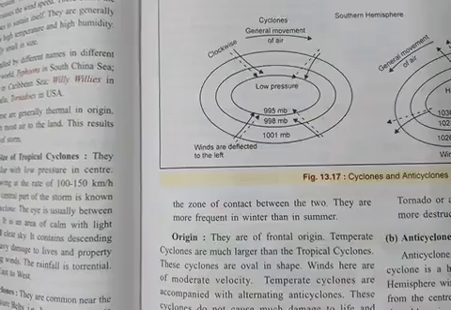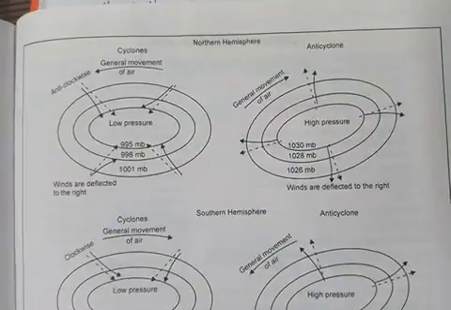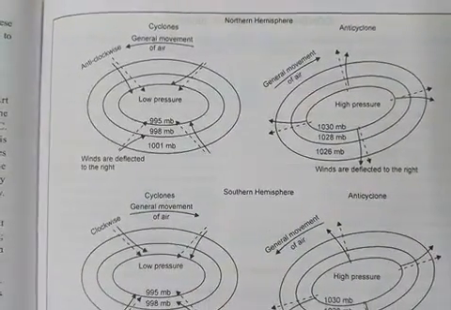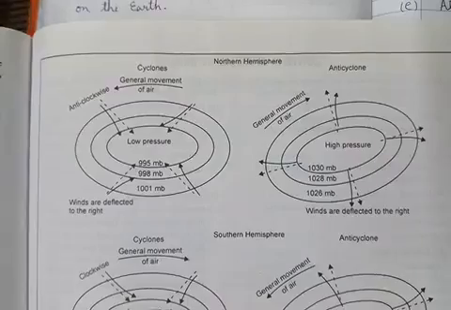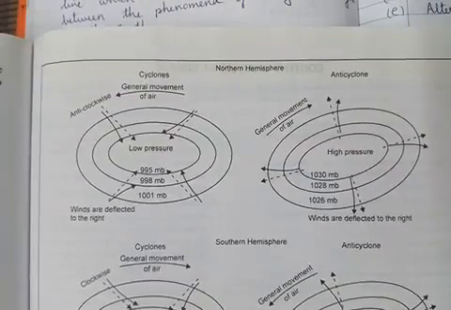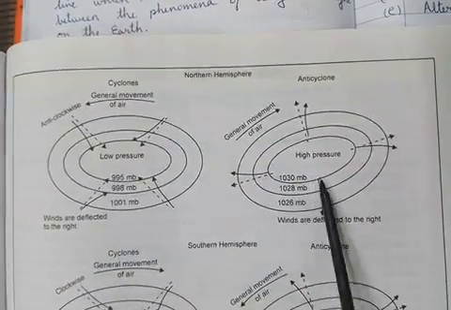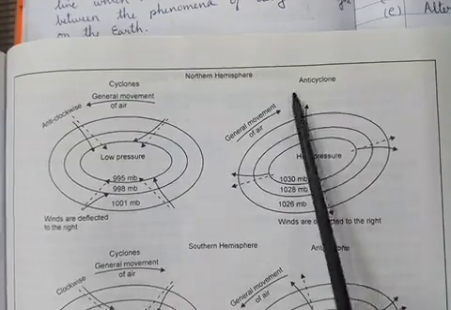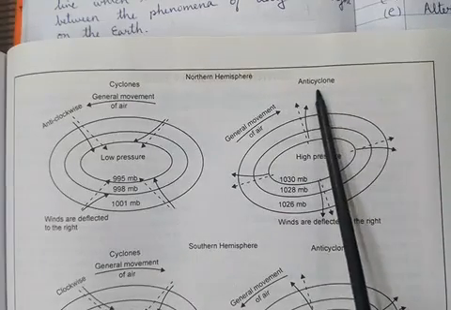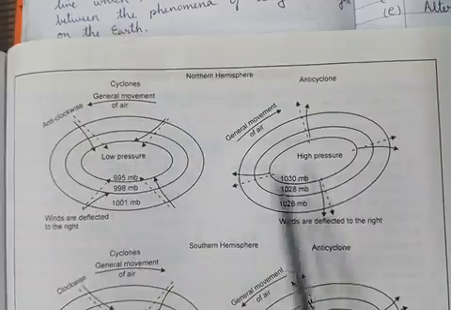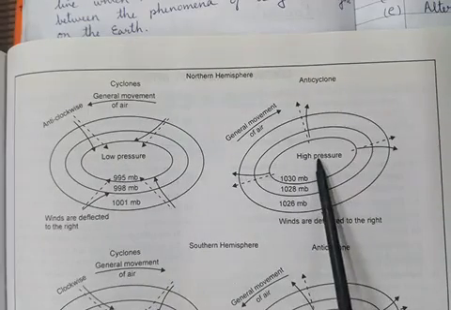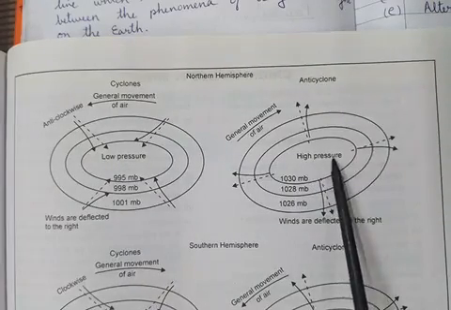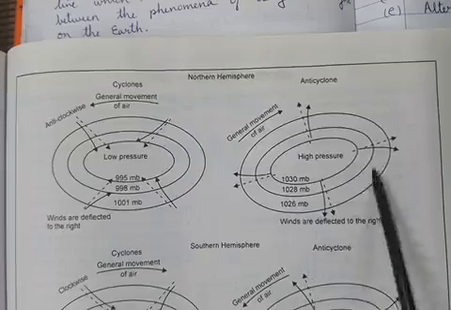Now let's see another example, the anticyclone. First, I will show you the diagram in the northern hemisphere. It is given here on your screen. First of all, let me explain what an anticyclone is. Anticyclones are just the opposite of cyclones. It is a center of high pressure surrounded by low pressure.